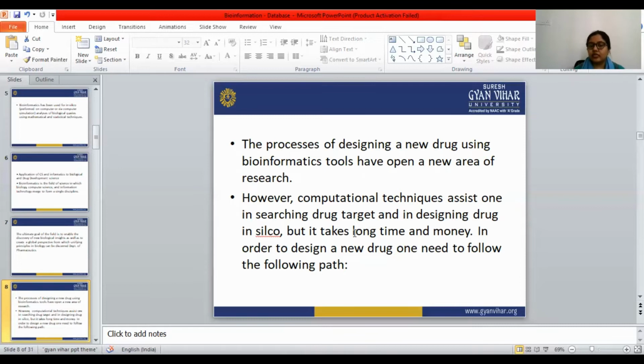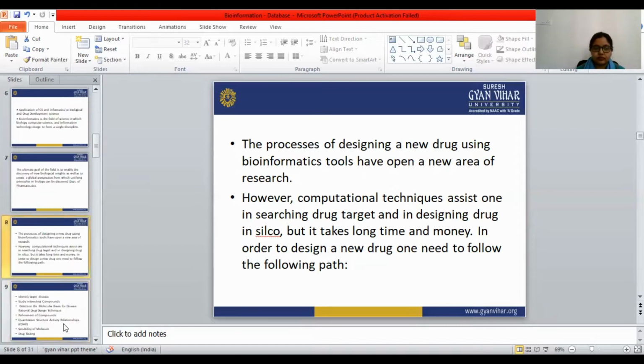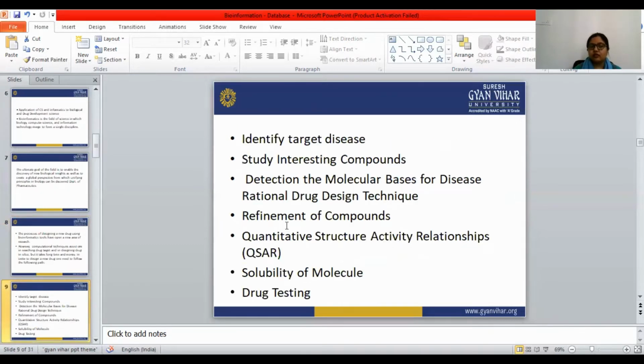In order to design a new drug, one needs to follow the following path. For designing a new drug there are some processes, and the researcher or scientist has to go through all of these steps. For new drug discovery, the first step is identifying the target disease.